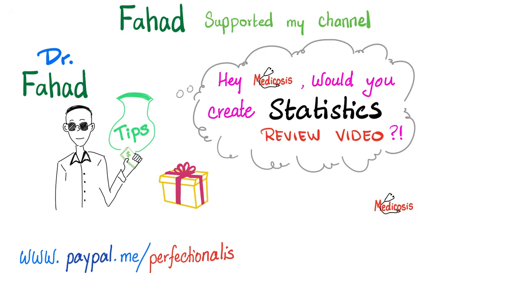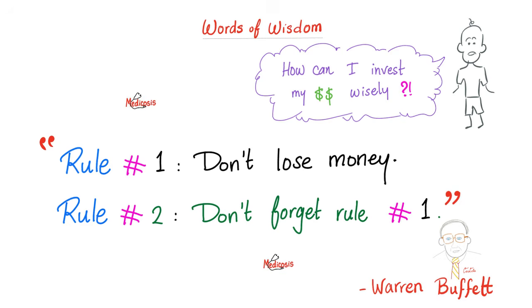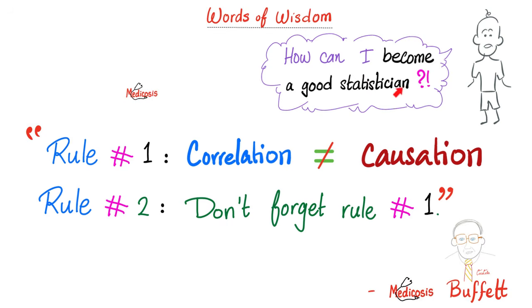Once upon a time, a dude asked Warren Buffett, "Hey, how can I invest my money wisely?" To which the Oracle of Omaha responded, "Rule number 1, don't lose money. And rule number 2, don't forget rule number 1." How can I become a good statistician? The student asked. The first rule of statistics is that correlation is not the same as causation. Rule number 2 of statistics, refer back to rule number 1.